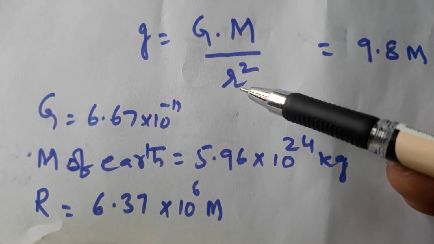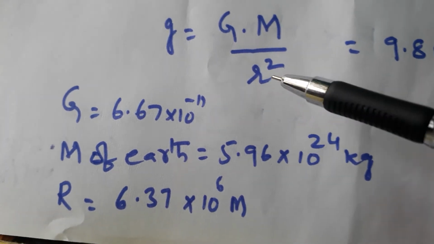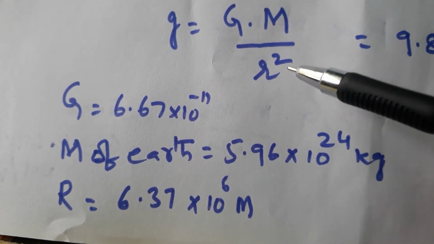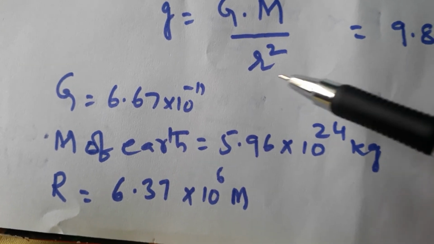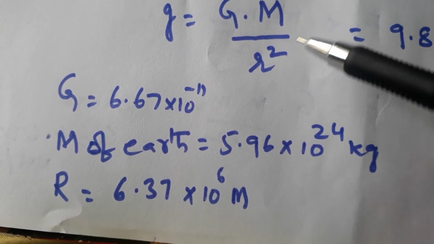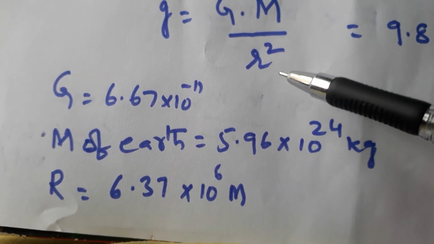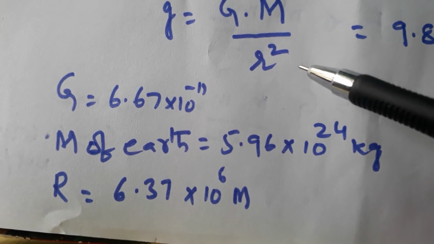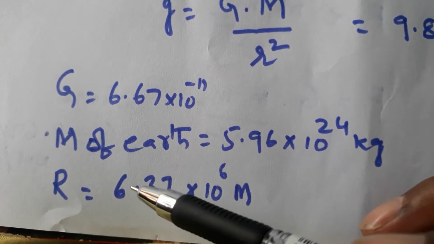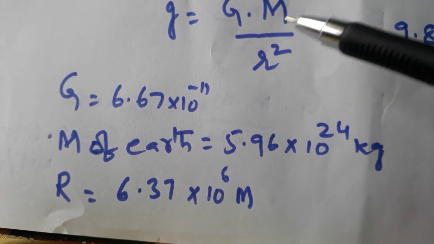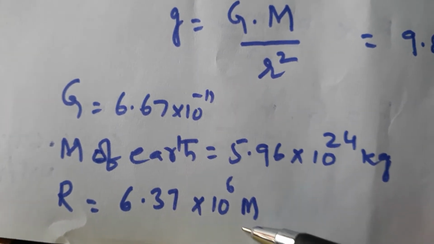Now distance between earth and ball is equal to radius of the earth. Any distance between any two bodies we should consider from the middle point of the bodies, not from the edges, not from the surfaces. Here the middle point of the earth is taken, so from the middle point of the earth we take r, the radius, to the surface of the earth.